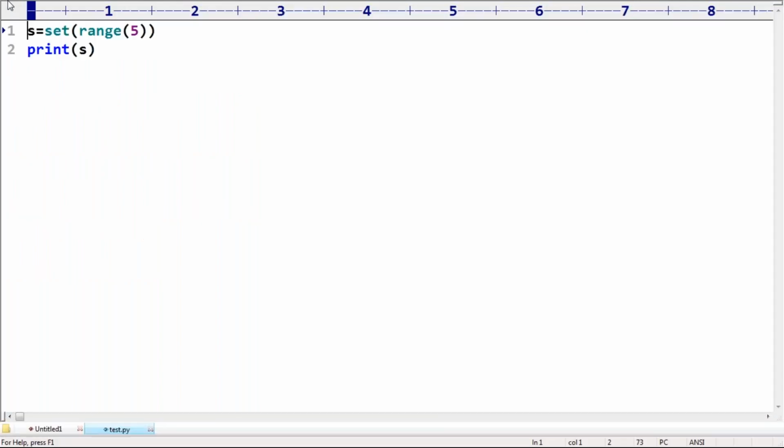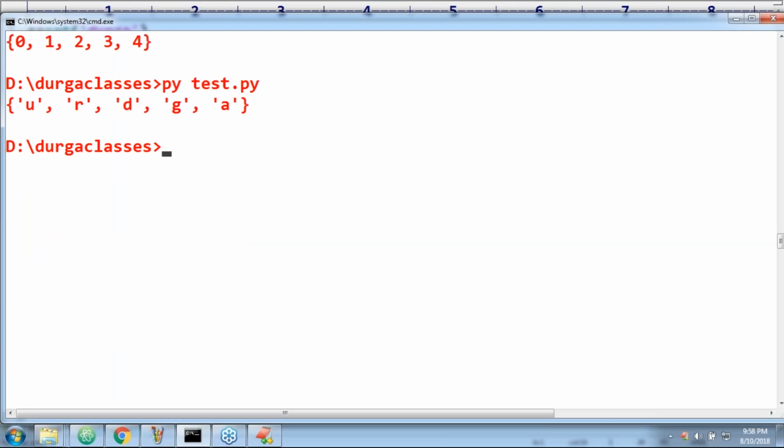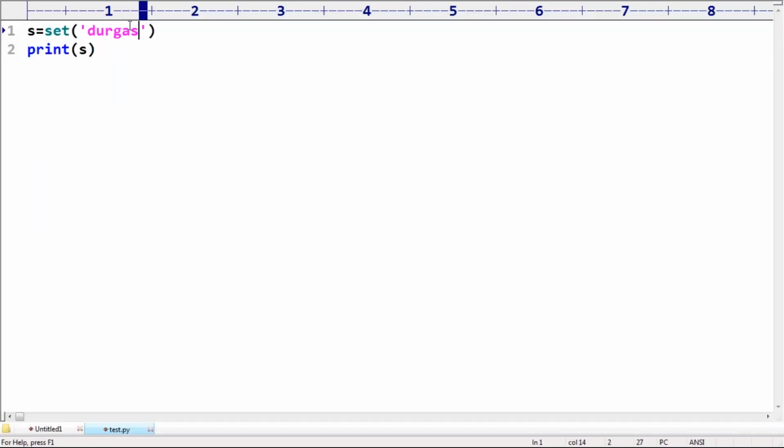Well, now sir, suppose I don't want a range. I'm taking Durga, this is my string, sir. If I can take Durga like this, now have you observed what answer by default you are going to get? URDGA. Regarding order, no guarantee at all, sir. Each and every element by default is going to be taken. Suppose Durga software solutions like this I'm taking, sir.